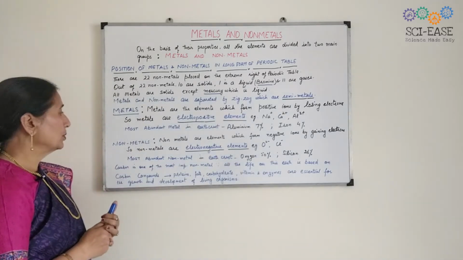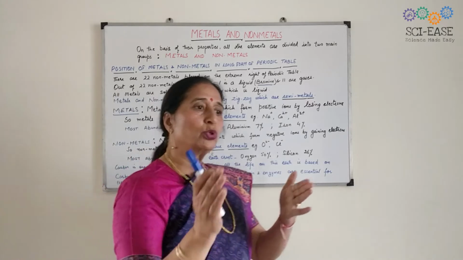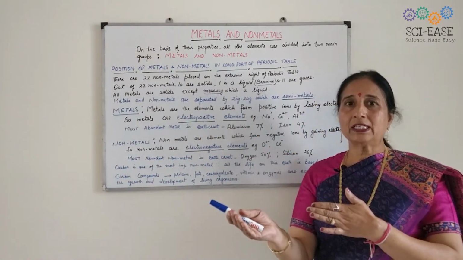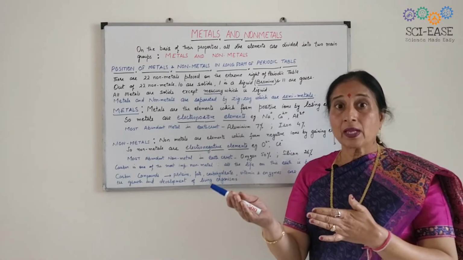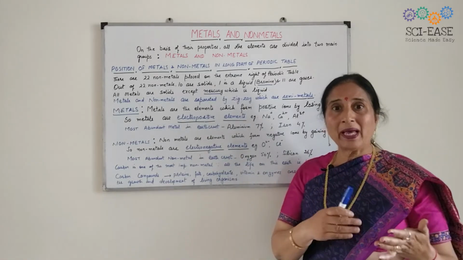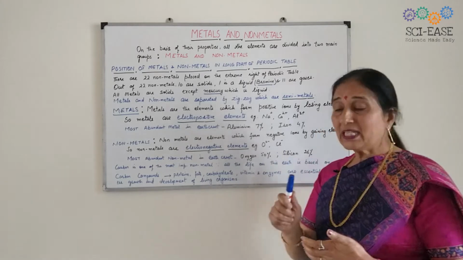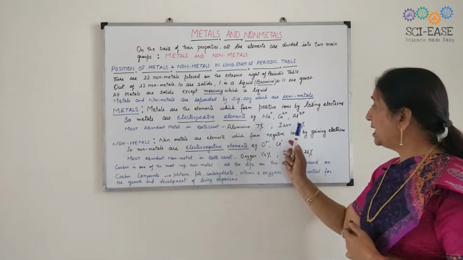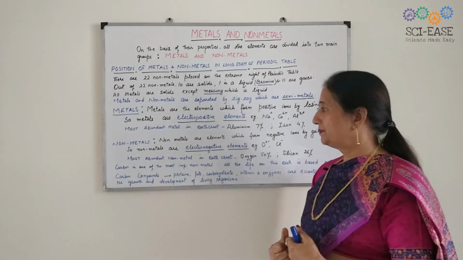Now come to non-metals. Non-metals show the opposite properties. They are bad conductors of heat and electricity. I will tell you exceptions later on. Then they are non-ductile, non-malleable. And the best definition: non-metals are the elements which form negative ions by gaining electrons.